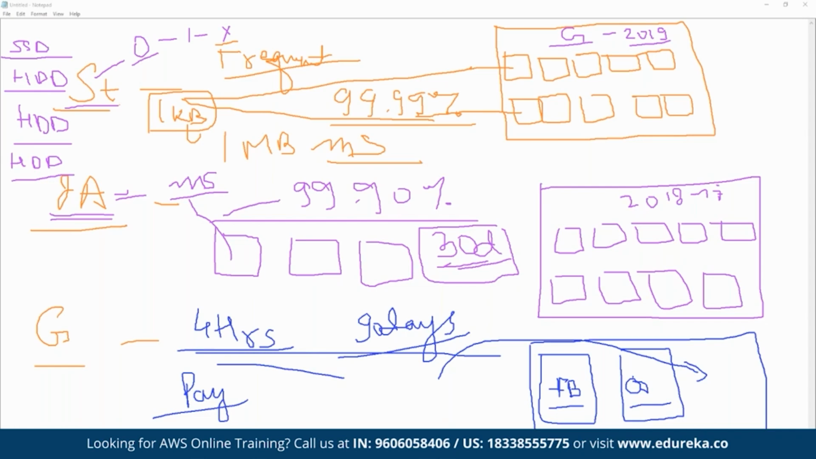And here there are additional fees for every retrieval. For example, we have to pay fees per GB of retrieval. Suppose we are retrieving 5 GB of data. Then there's a price attached per GB of data that we retrieve from Glacier as well as from infrequent access. All right.